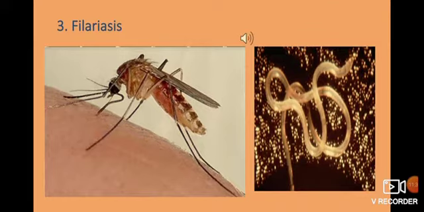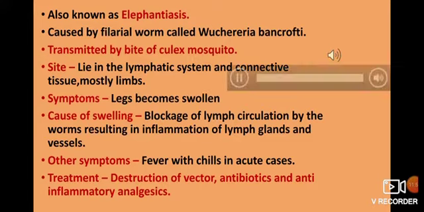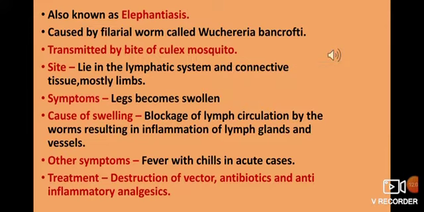And how does this worm enter the human body? By the bite of a type of mosquito of the species Culex. The filarial worm enters the human body by the bite of a Culex mosquito.